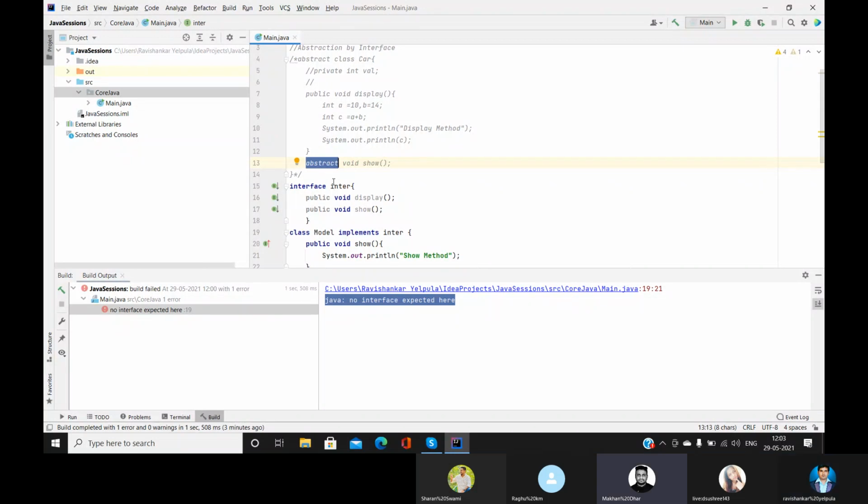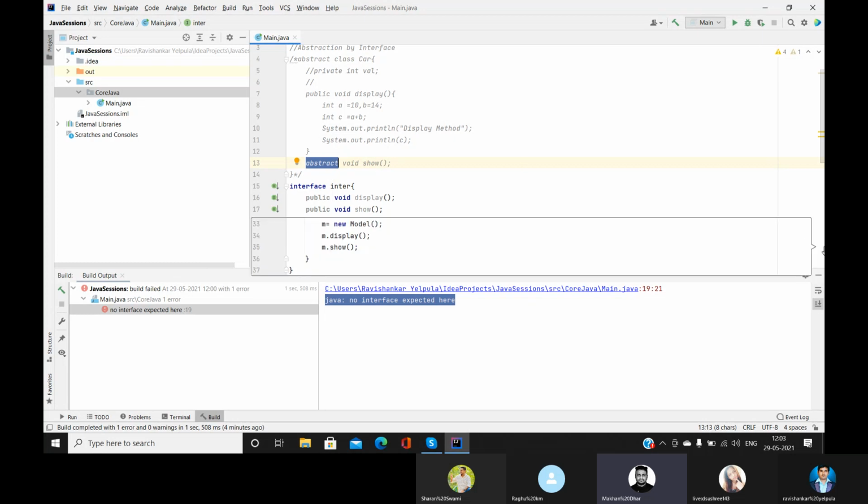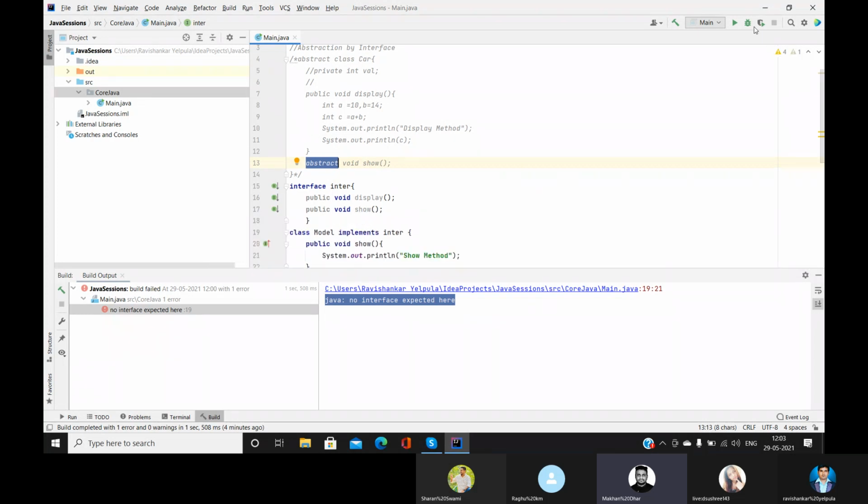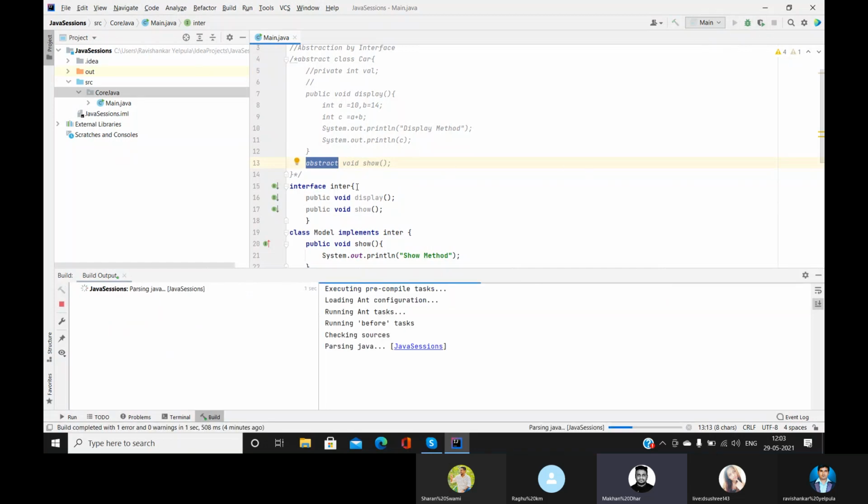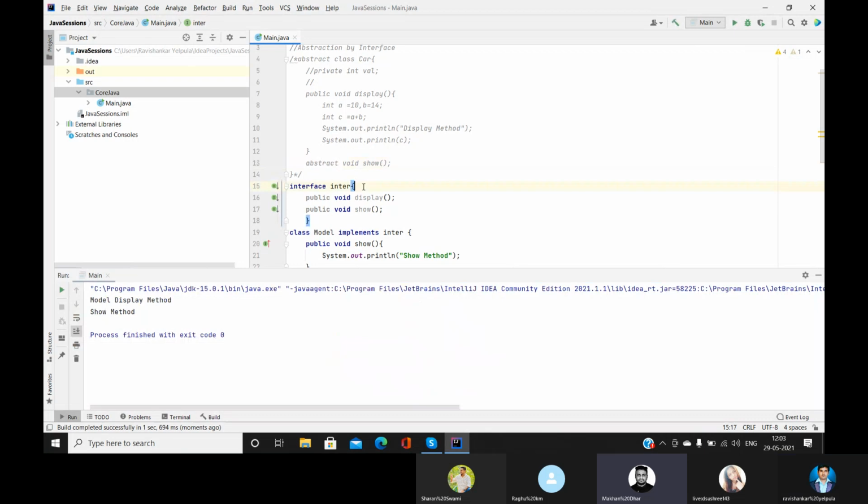Another reason why interfaces are very rarely applicable in real time is that there is one disadvantage: an interface cannot contain data fields. This is not a good benefit; it can't contain any data fields.